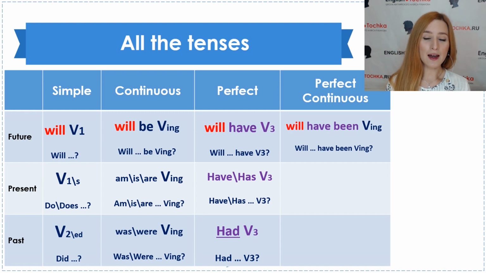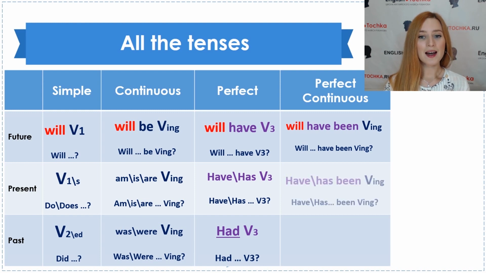Or we will have been studying for 5 days when we have to pass our exam, like that. By the moment when the exam starts. So period of time by now, yeah.